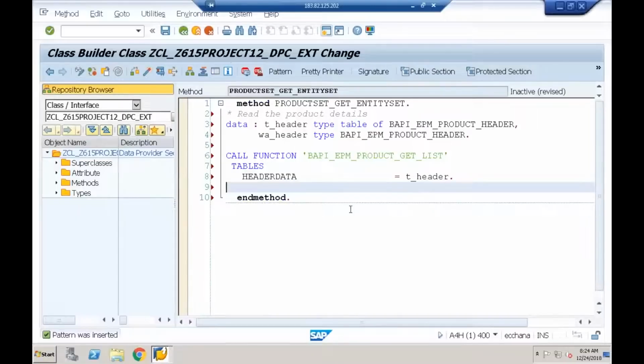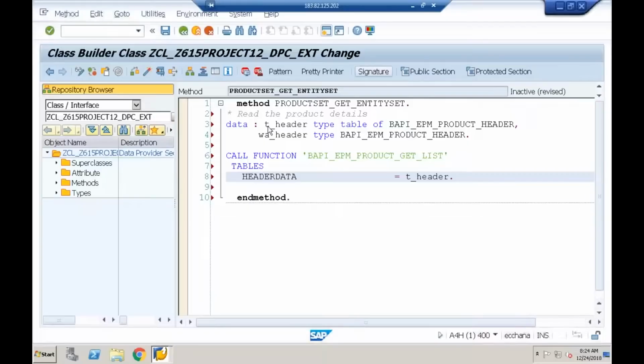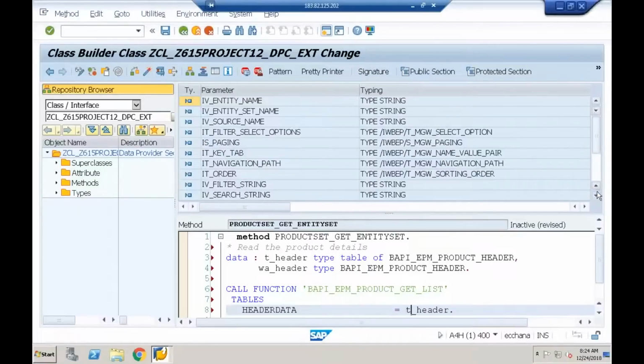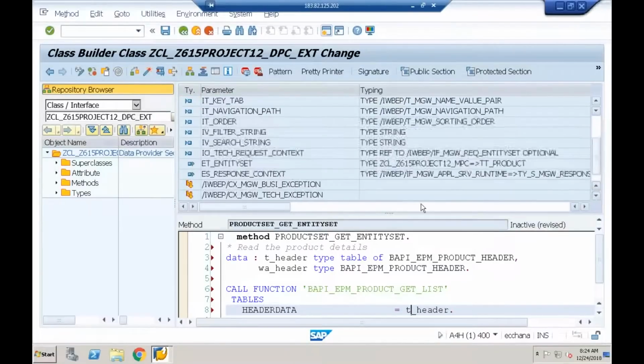So what you have to do? We need to loop this and map it to your return internal table. What is the return internal table here? et_entityset, which is referring to your entity which contains three properties. So I need to map those three properties: product ID, type code, and category.